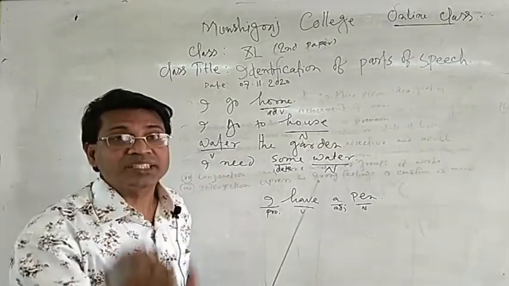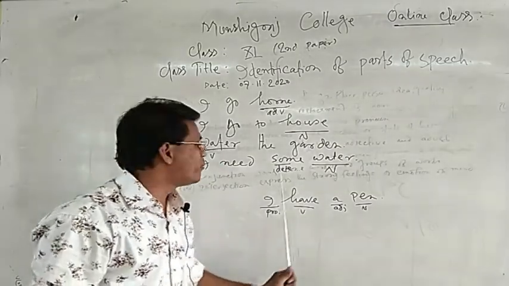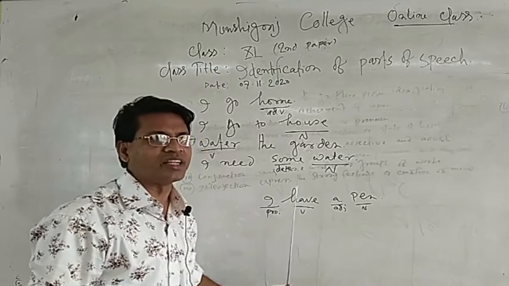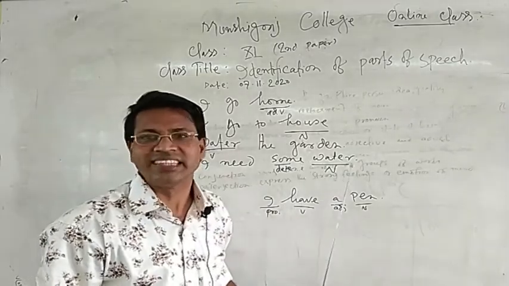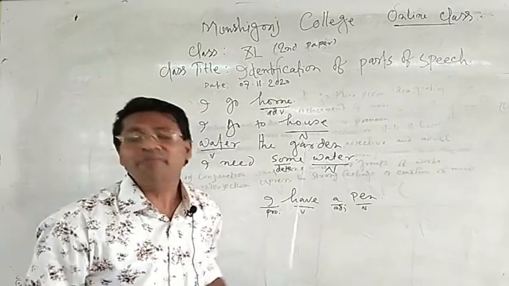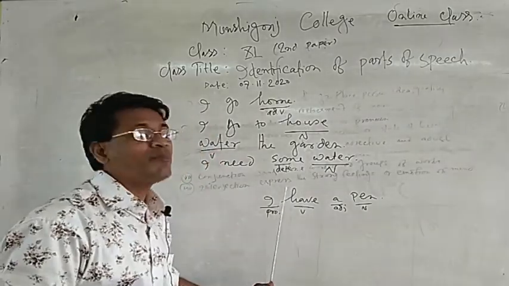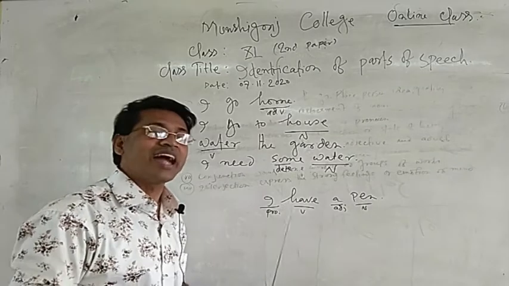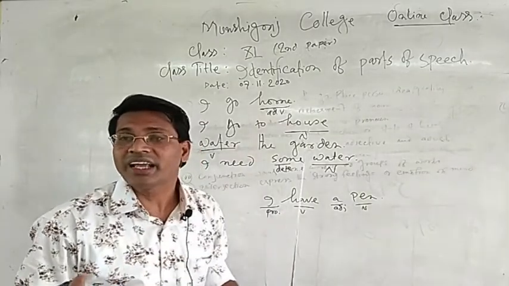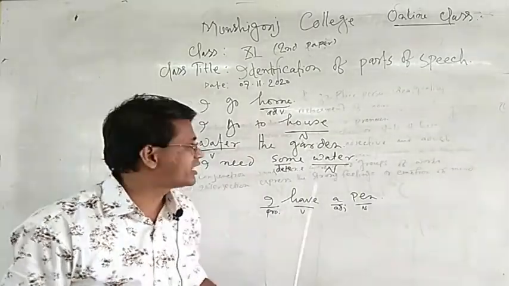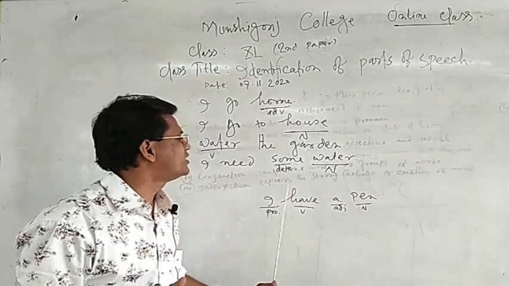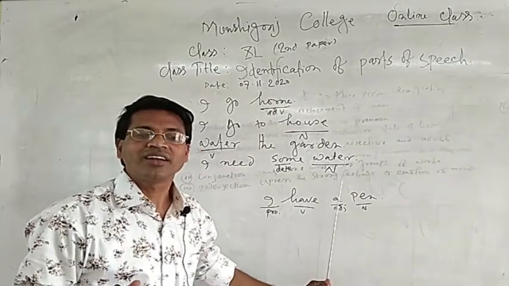After every determiner we get a noun, because every determiner in a sentence works in an adjective form. So some is a determiner and works as an adjective, and after an adjective we get a noun.